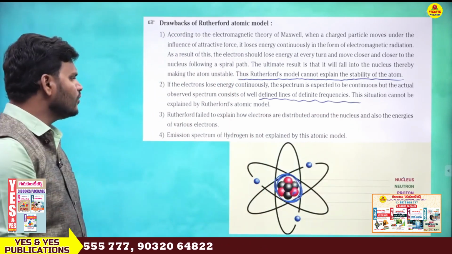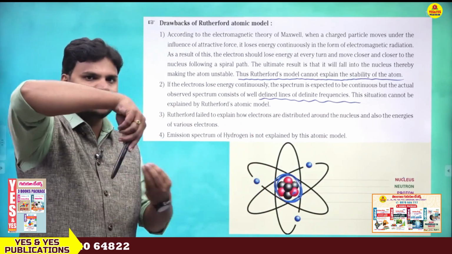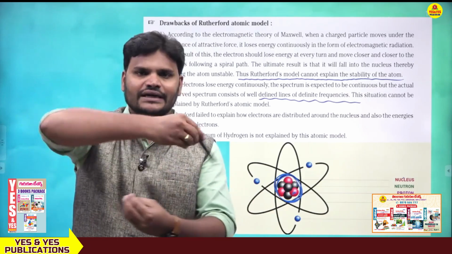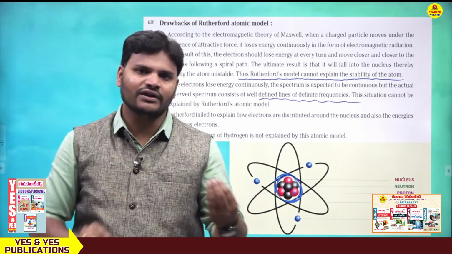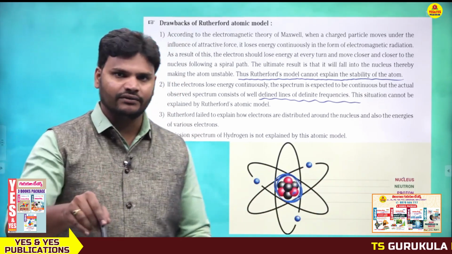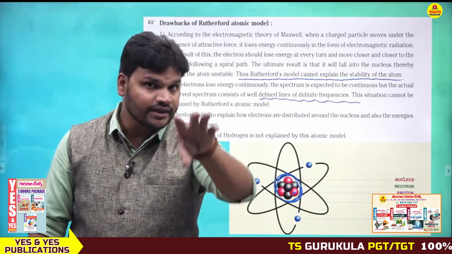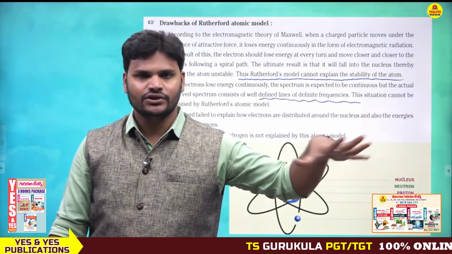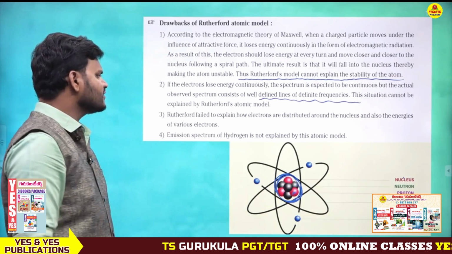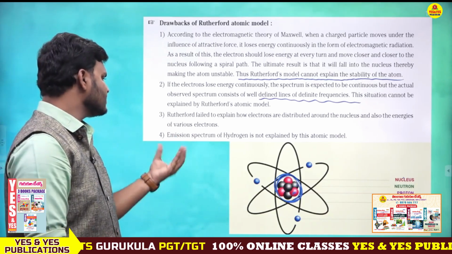Next, Rutherford failed to explain how electrons are distributed around the nucleus. That means he did not give the first energy level, second energy level, third energy level, fourth energy level like that. That is also a failure. But Bohr's atomic theory gave the first energy level, second energy level, third energy level. That's the reason Bohr's atomic theory almost succeeded. We are following Bohr's atomic theory only. So Rutherford failed to explain how electrons are distributed around the nucleus and also the energies of various electrons.